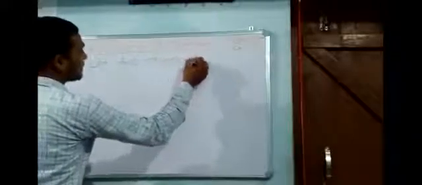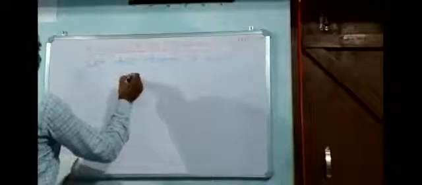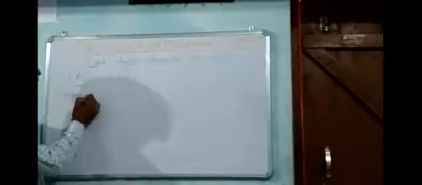Let us take two objects, A and B. The mass of object A is equal to MA and the mass of object B is equal to MB.